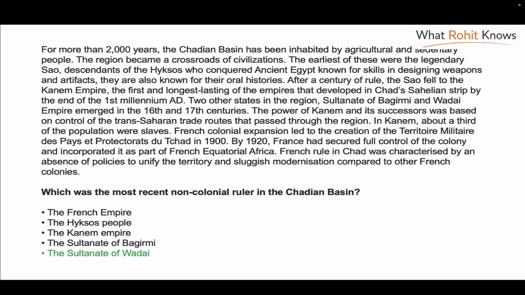The sultanates of Baghirmi and Vadai in the 16th and 17th. So 17th is most recent compared to 16th. And they say they emerged in the region. So that means they are from that place itself and are non-colonial. So that's why the correct option is the last option. So the biggest takeaway, what do we learn? What shall we remember from this question? Pay attention to all parts. So most recent is important and also non-colonial. We have to check that the option is correct on both these parameters.